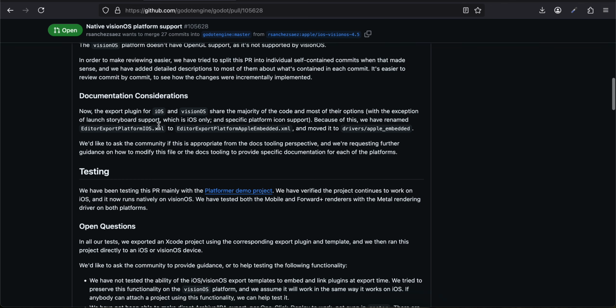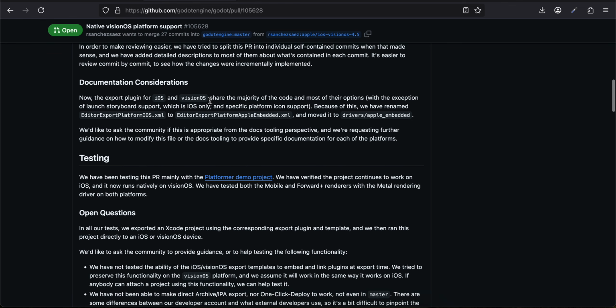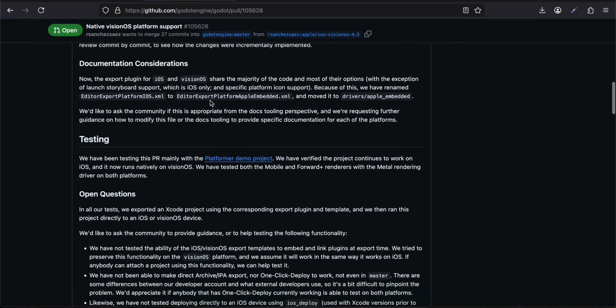Documentation consideration: now the export plugin for iOS and Vision OS shares the majority of the code and most of their options, with the exception of launch storyboard support, which is iOS only, and specific platform icon support. Because of this, we have renamed the editor_export_platform_ios.xml to editor_export_platform_apple_embedded.xml, and moved it to drivers/apple_embedded. We would like to ask the community if this is appropriate from the docs tooling perspective, and we are requesting further guidance on how to modify this file or the docs tooling to provide specific documentation for each of the platforms.